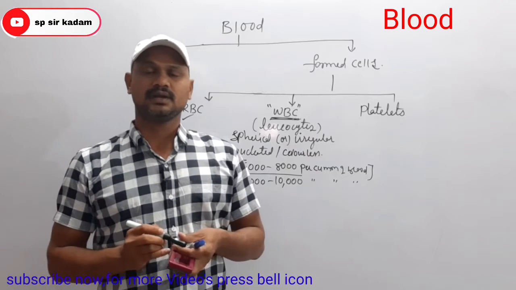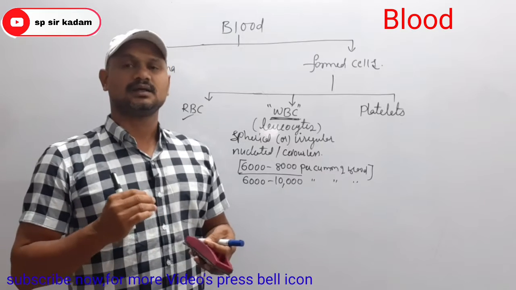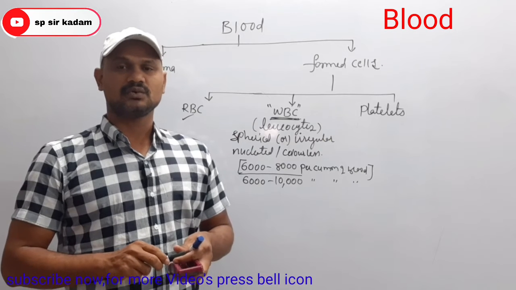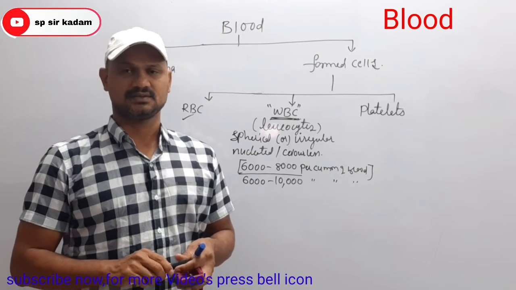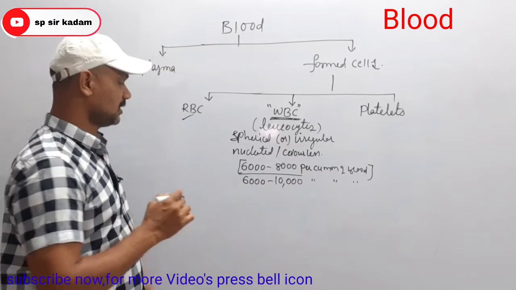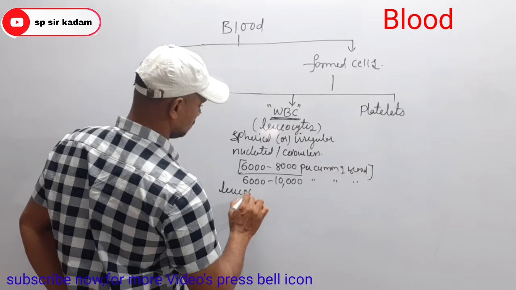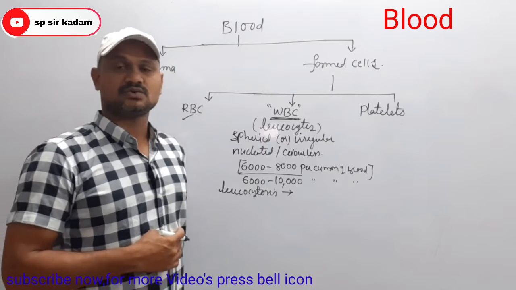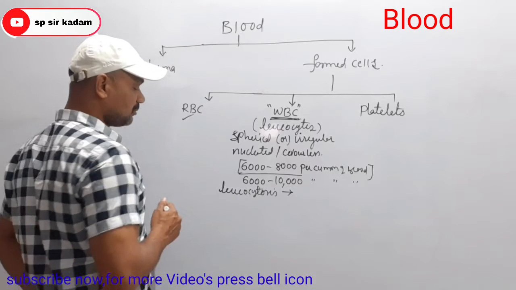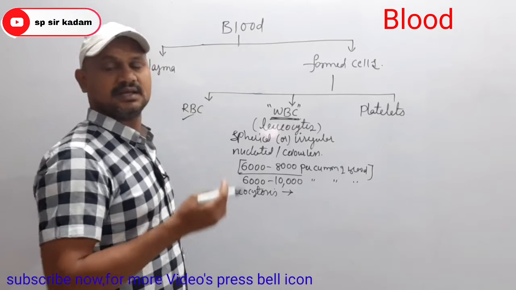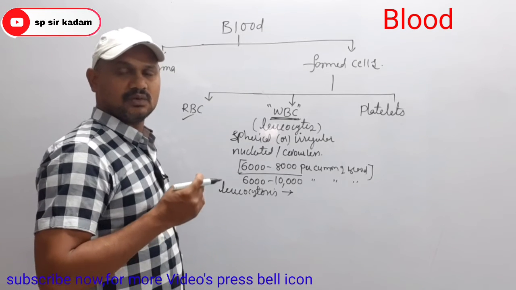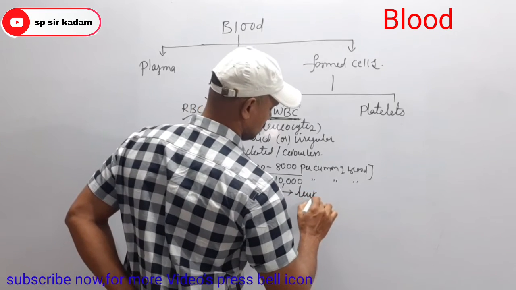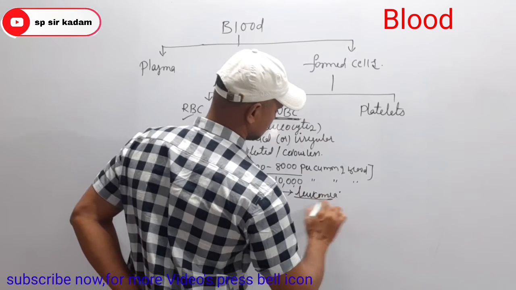Sometimes WBC count increases above the normal level. Increased WBC count is known as leukocytosis. Remember, increased WBC count is known as leukocytosis. An abnormal increased WBC count leads to one type of disorder known as leukemia. Leukemia is one type of blood cancer.